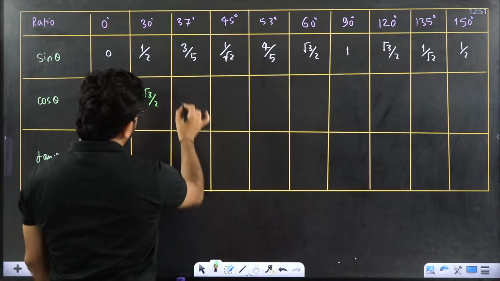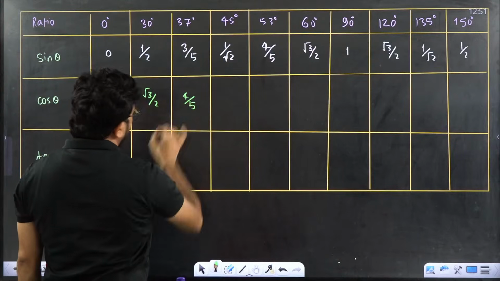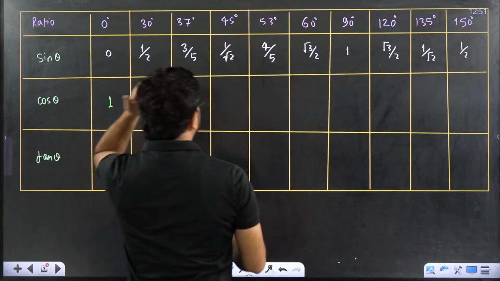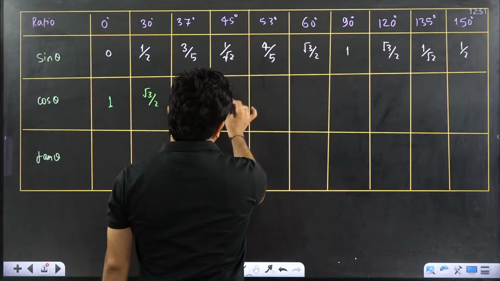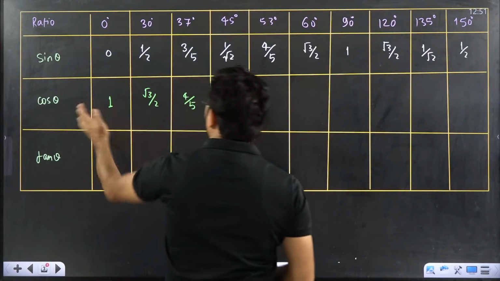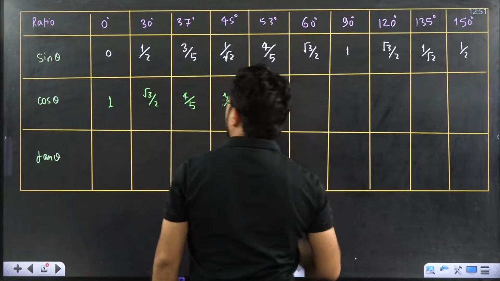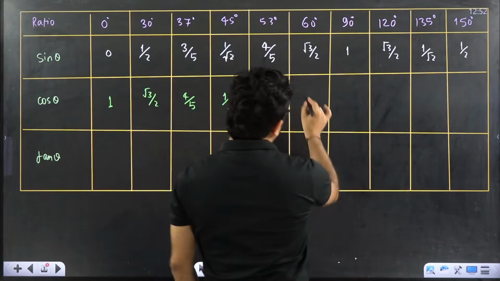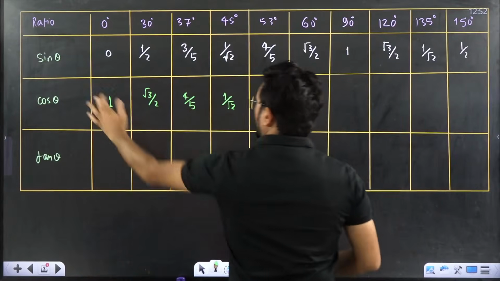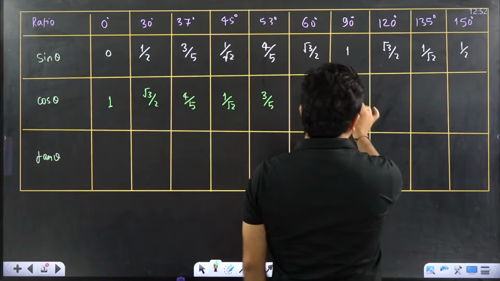Cos 37, 4 by 5. Okay, cos 45, that is equal to 1 by root 2. Cos 53, that is equal to 3 by 5. Next, cos 60, that is equal to 1 by 2. Cos 90, that is equal to 0.